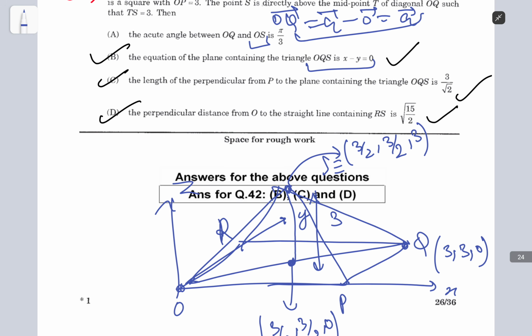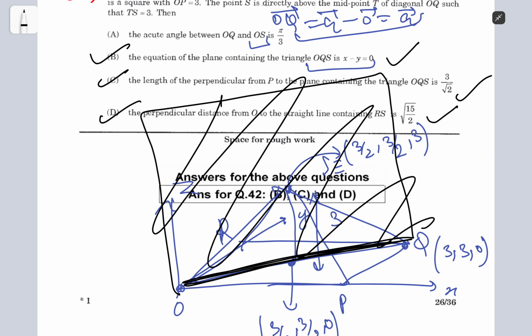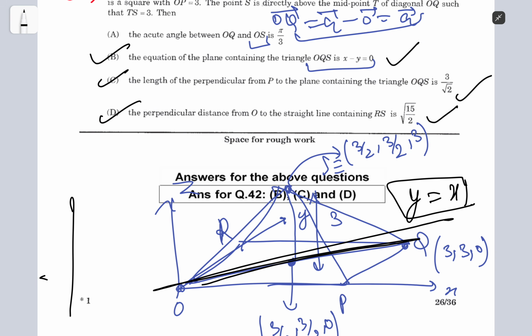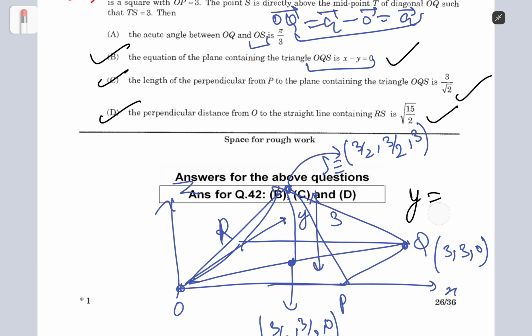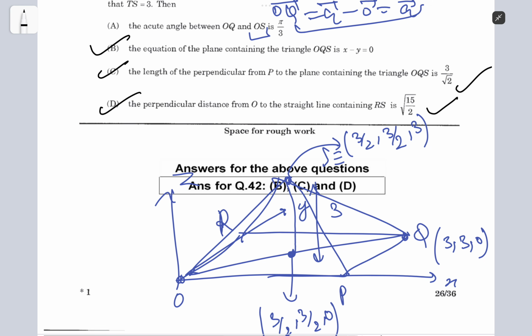For the next question, well, you have O, Q and S. This plane is basically just the y is equal to x plane, right? Because z does not matter, it's pretty easy to understand that it is gonna lie here, and it does not depend on the value of z. So the only condition is y is equal to x, right? If you look at it on the xy plane, it's going to look like this, right? Okay, and the next one is the length of perpendicular from P to the triangle OQS.